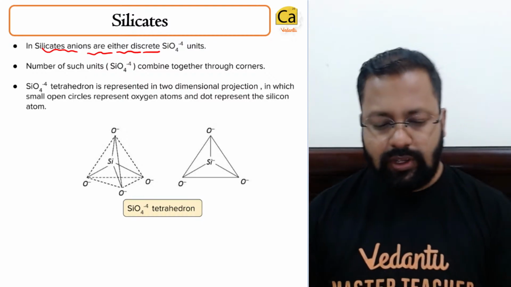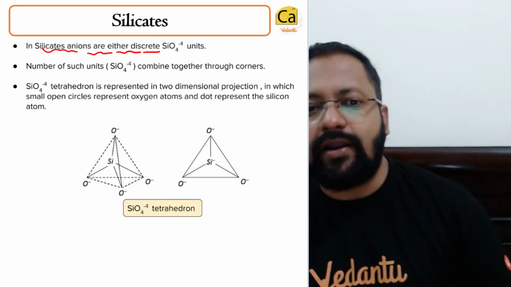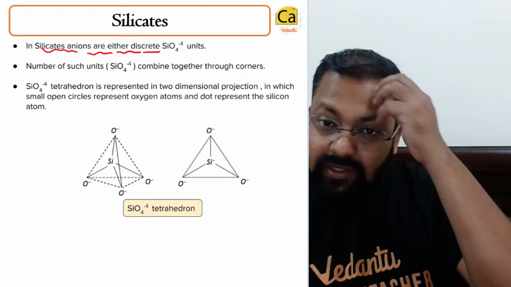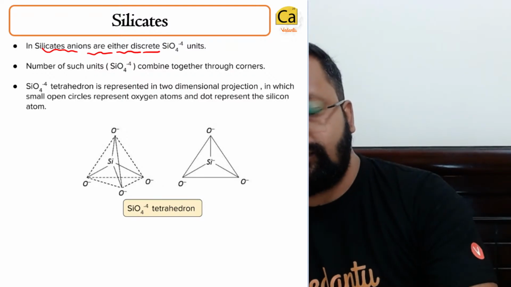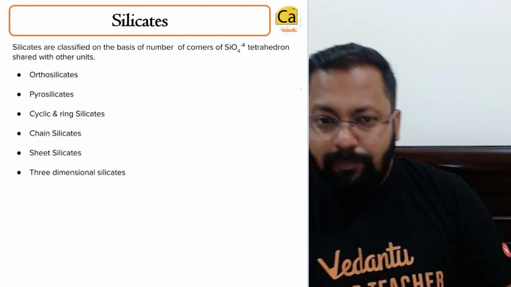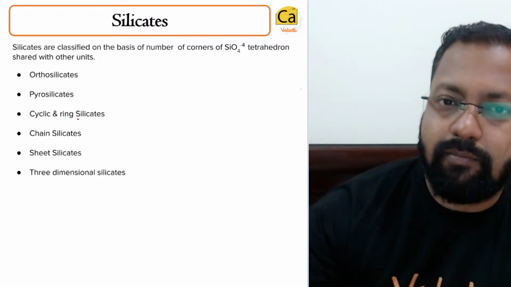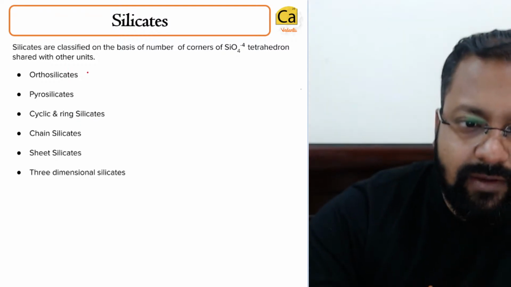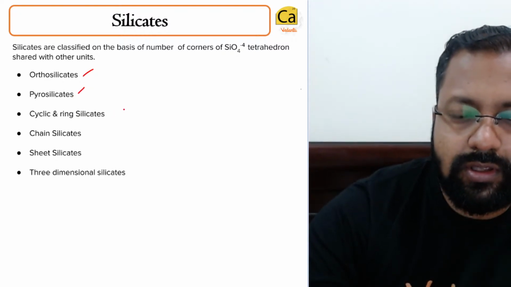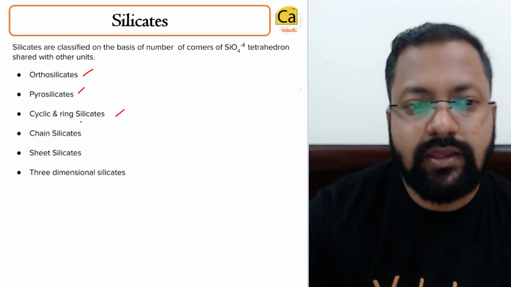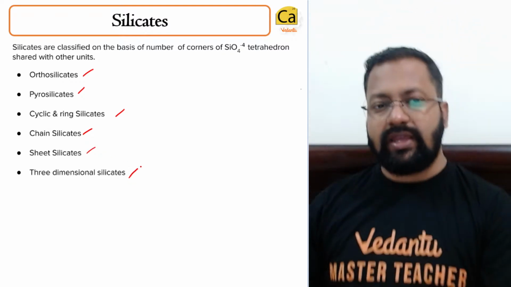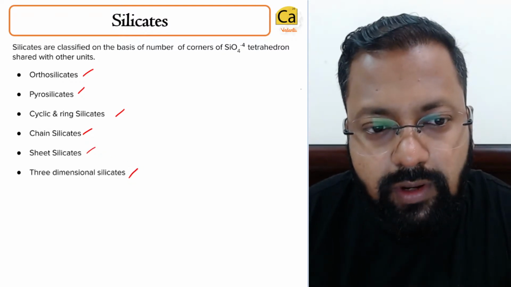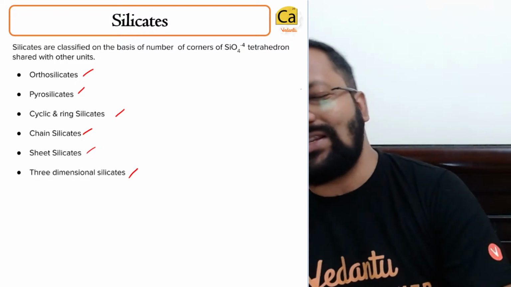ठीक है? अब एक silicate को अगर आप देखो तो it's a tetrahedron. So certain corners of this tetrahedron can be shared. On the basis of the number of corners which are shared, we have ortho, pyro, cyclic or ring, chain silicate, sheet silicate, three-dimensional silicates. So 1, 2, 3, 4, 5, 6. We have 6 types of silicates.